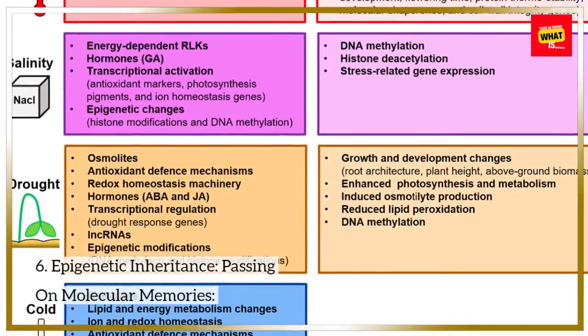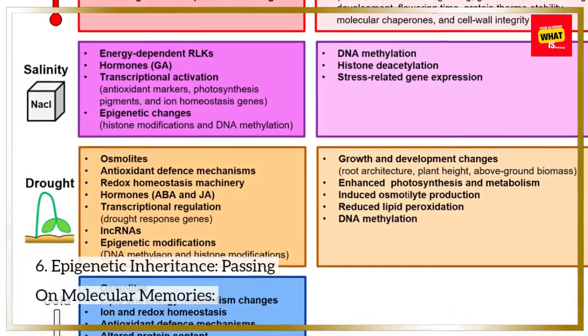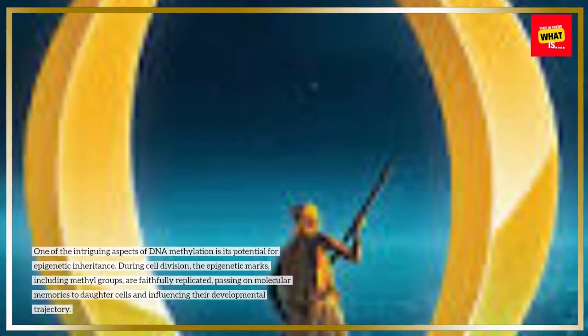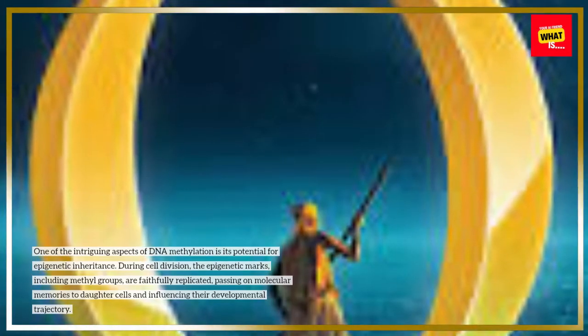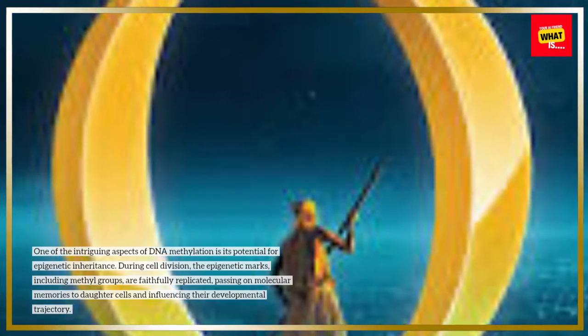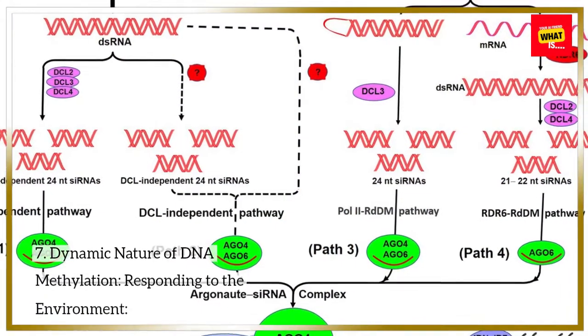6. Epigenetic inheritance, passing on molecular memories. One of the intriguing aspects of DNA methylation is its potential for epigenetic inheritance. During cell division, the epigenetic marks, including methyl groups, are faithfully replicated, passing on molecular memories to daughter cells and influencing their developmental trajectory.